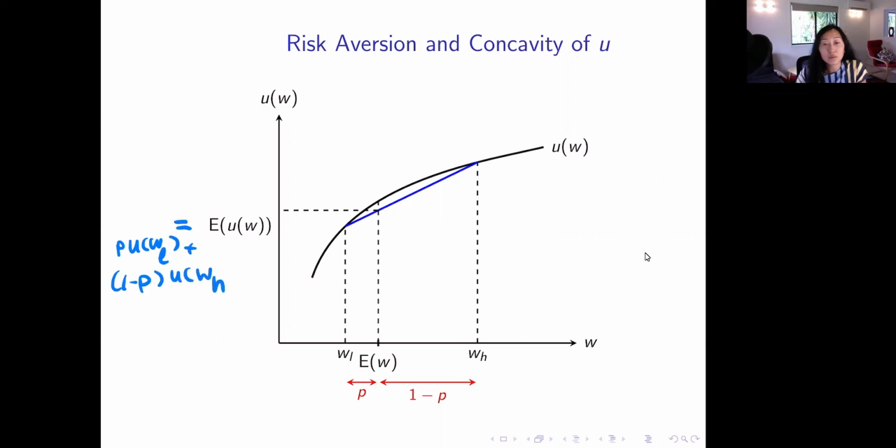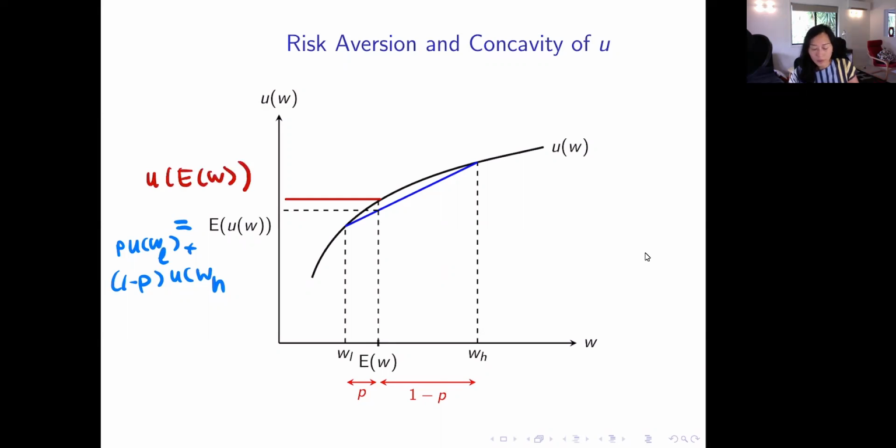So this is EUW. Remember, the utility function is concave, whereas this point here is the utility of the expected value.